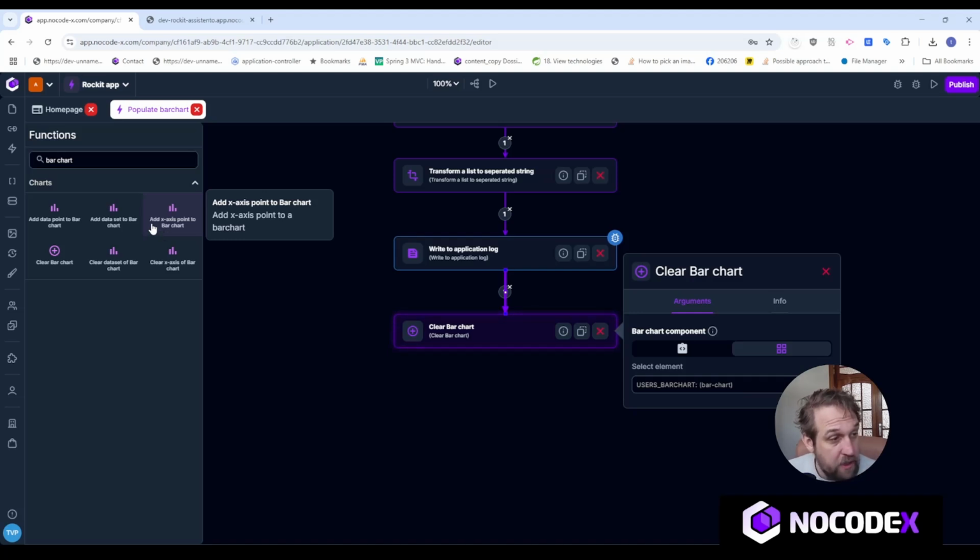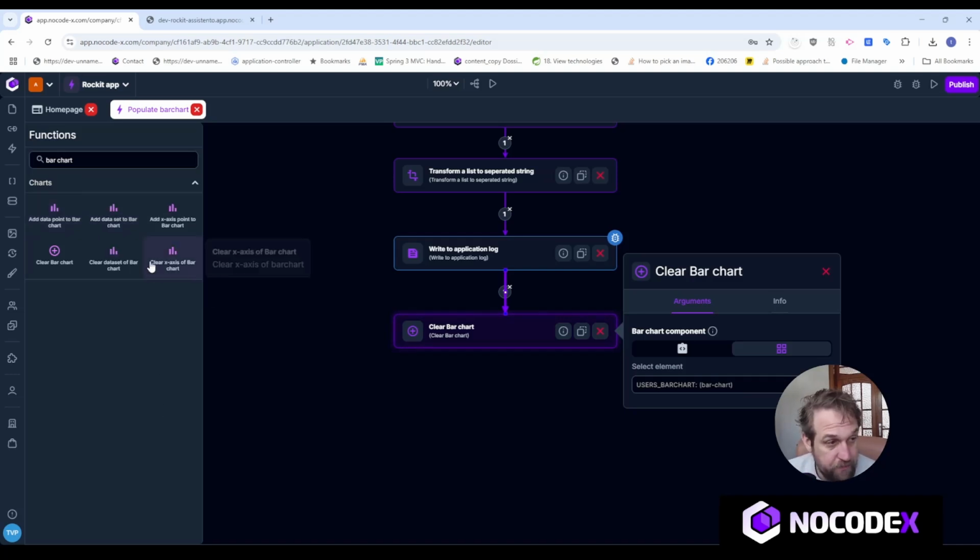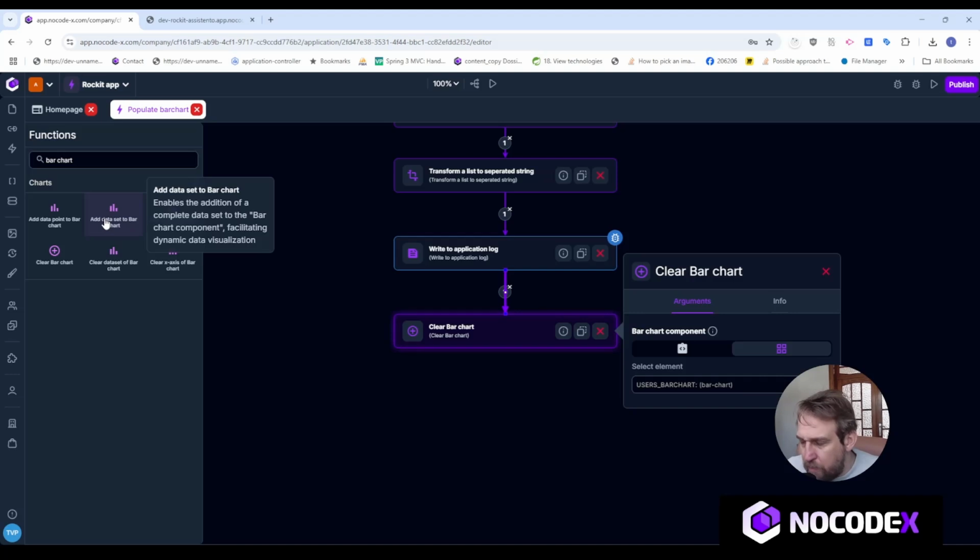And then I can add a single data point to a bar chart. So I'll need an identifier of a data set to do that. What this actually does is it adds a single point to a particular data set. And I can add a complete data set to a bar chart as well if I wanted to.